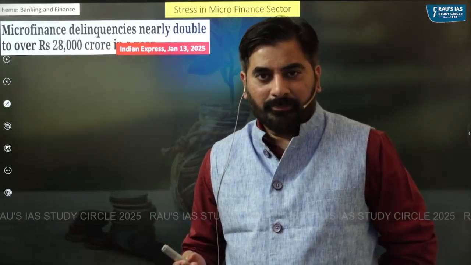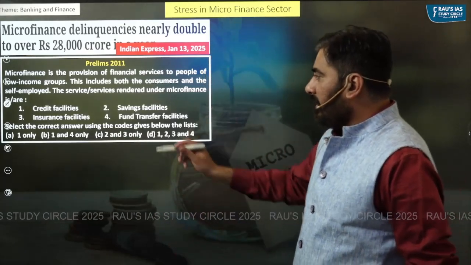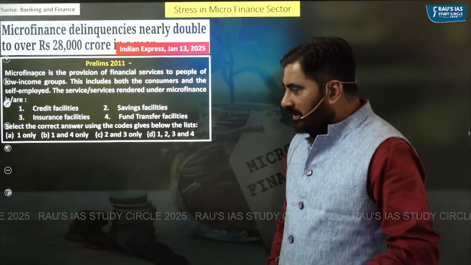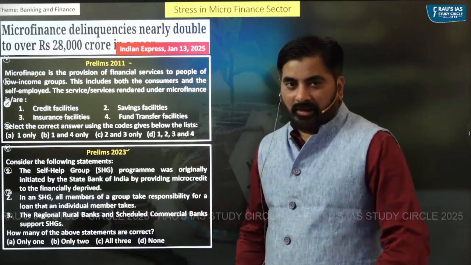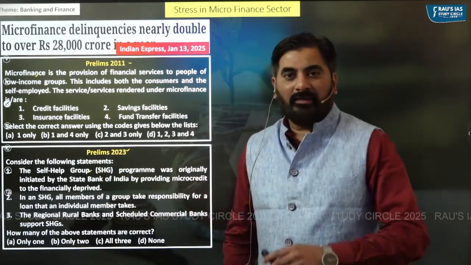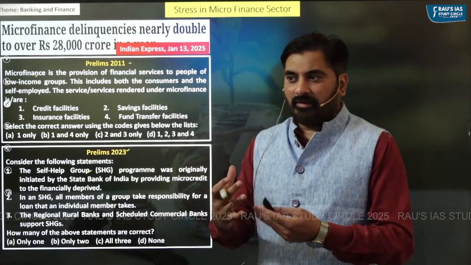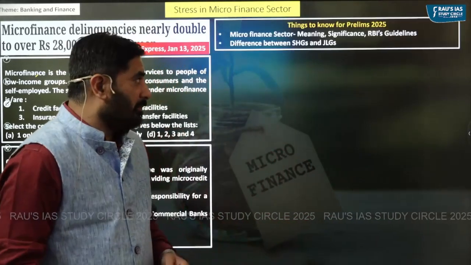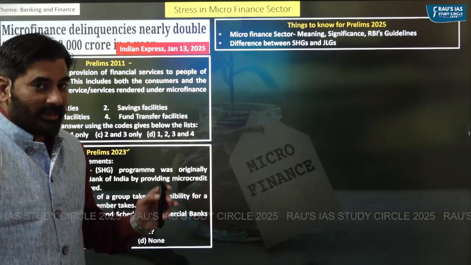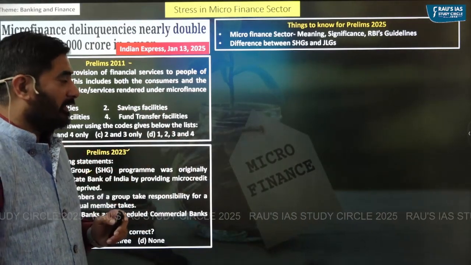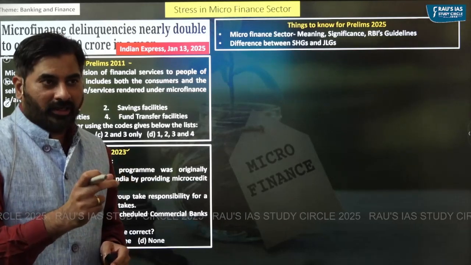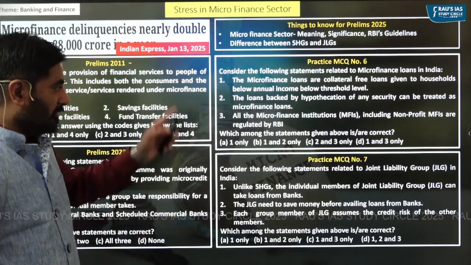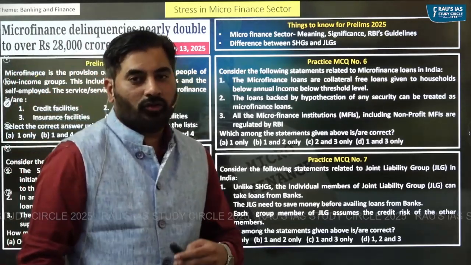Why is this topic important? Reason number one, as you can see in prelims 2011, a question on microfinance has been asked. Reason number two, in prelims 2023, a question on SHGs has been asked, and generally SHGs receive loans through the microfinance. So keeping in mind the requirement of UPSC prelims, we'll understand the meaning, significance and RBI's guidelines on microfinance sector, and also the difference between self-help group and joint liability group. At the end of which we will take up these two practice questions.